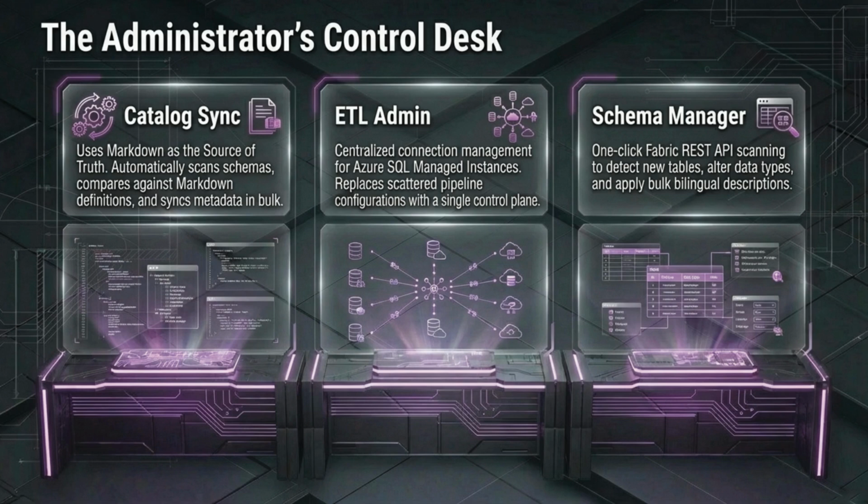To manage an enterprise data ecosystem effectively, we built this control desk. First, catalog sync. It automatically aligns your live schemas with markdown definitions to eliminate metadata drift. Second, ETL admin. We've replaced scattered pipelines with a centralized hub for all Azure SQL managed instances. Third, Schema Manager. This gives you one-click visibility. It scans via REST API to detect changes and handle bilingual descriptions in bulk. Everything you need to maintain a scalable architecture is right here.